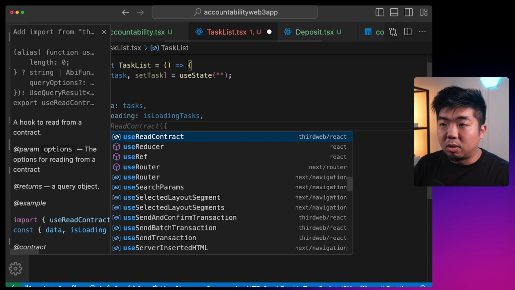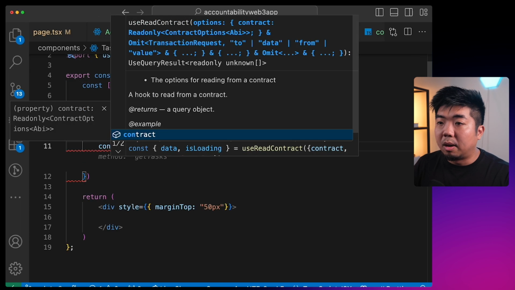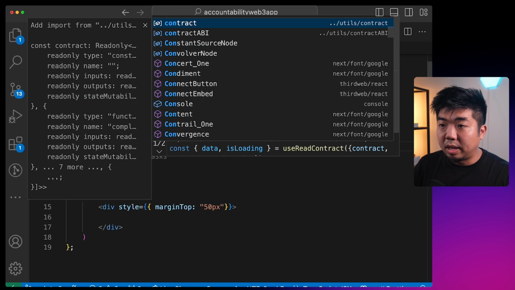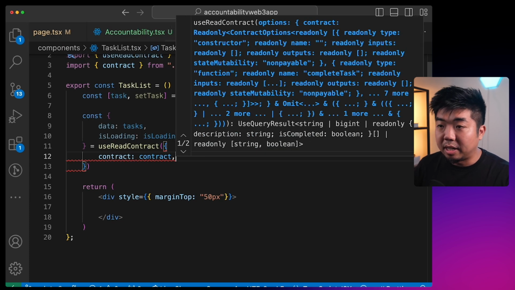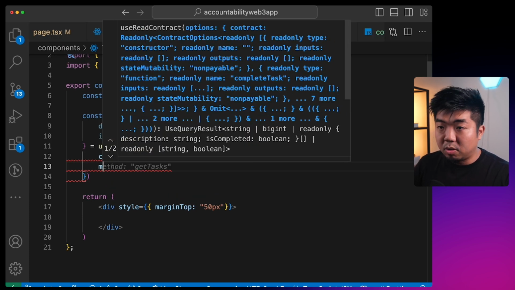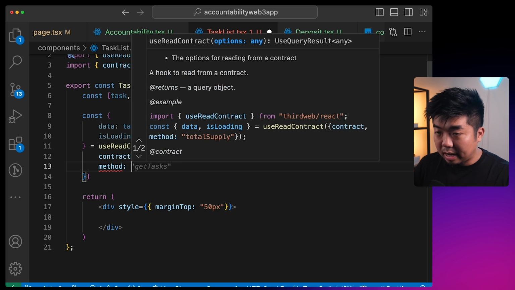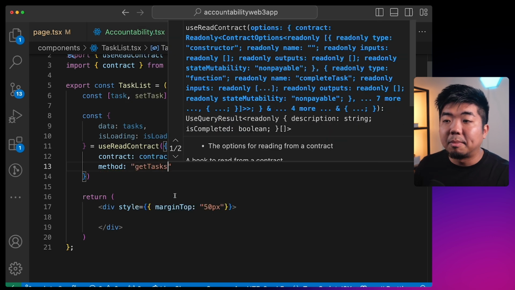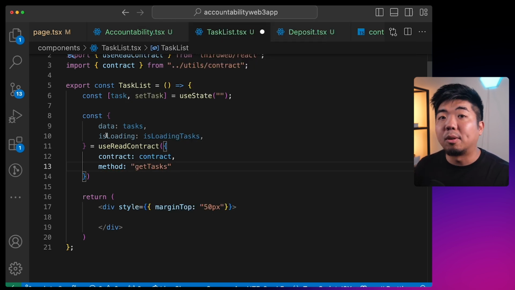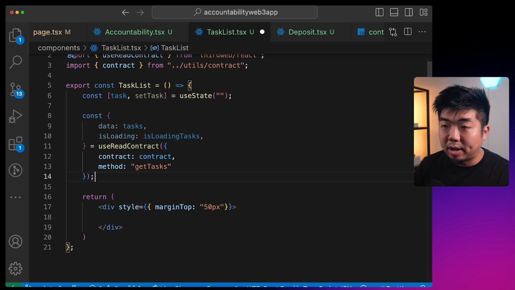And then we can use the useReadContract hook here. We'll set the contract here to the contract from our contract.ts file. And then we're going to call the method here. And the method we're going to call is the getTasks method. And that's going to return us back that array of tasks from our smart contract.